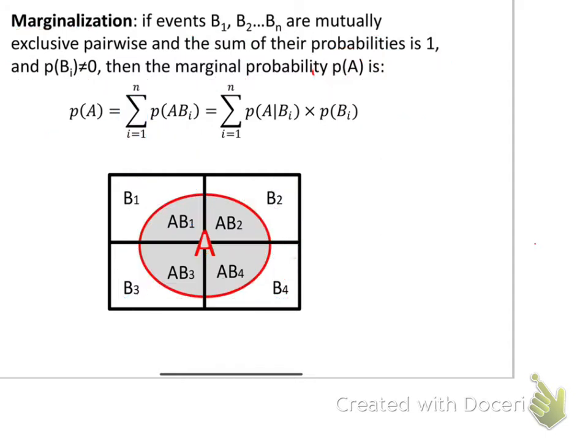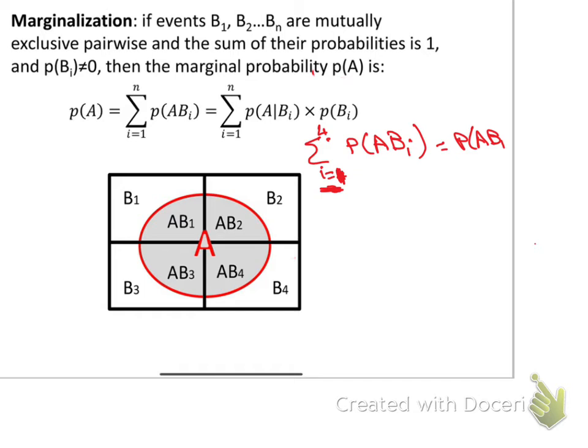So the sum from i equals 1 to i equals 4 in our case, or it could be n: 5, 6, 7, it depends on the case, of the probability of AB_i, with i starting from 1 up to 4.